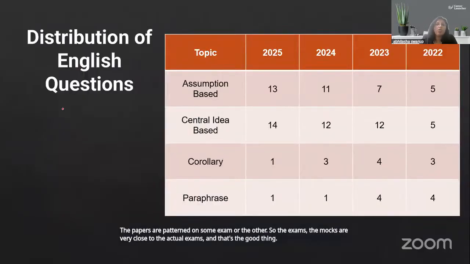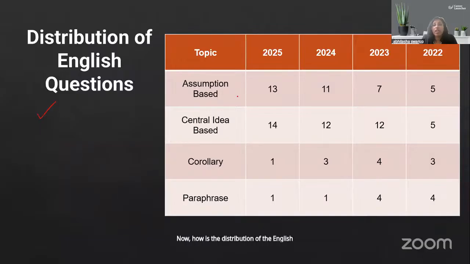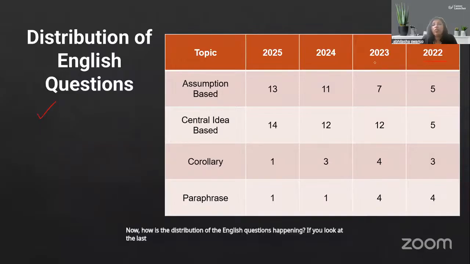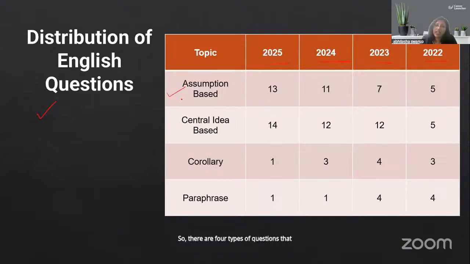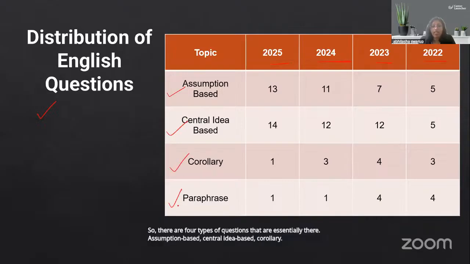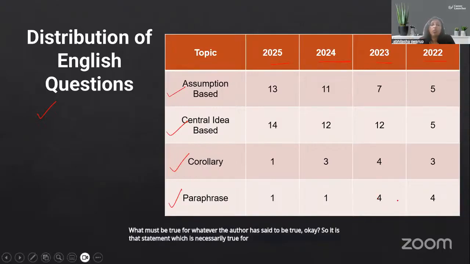Now, how is the distribution of the English questions happening? If you look at the last 4 years, 22, 23, 24, and 25, there are four types of questions that are essentially there: assumption-based, central idea-based, corollary, and paraphrase. So what is an assumption-based question? An assumption-based question expects you to identify what must be true for whatever the author has said to be true. Okay. So it is that statement which is necessarily true for the author's statement to be true.